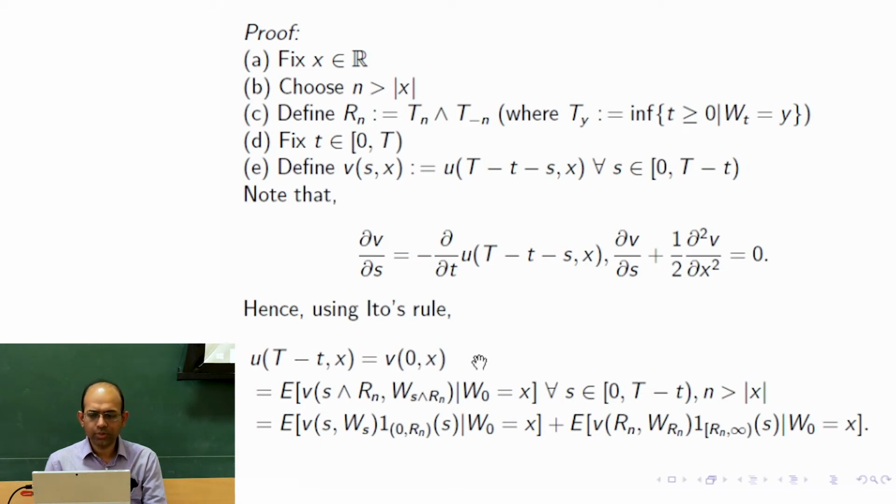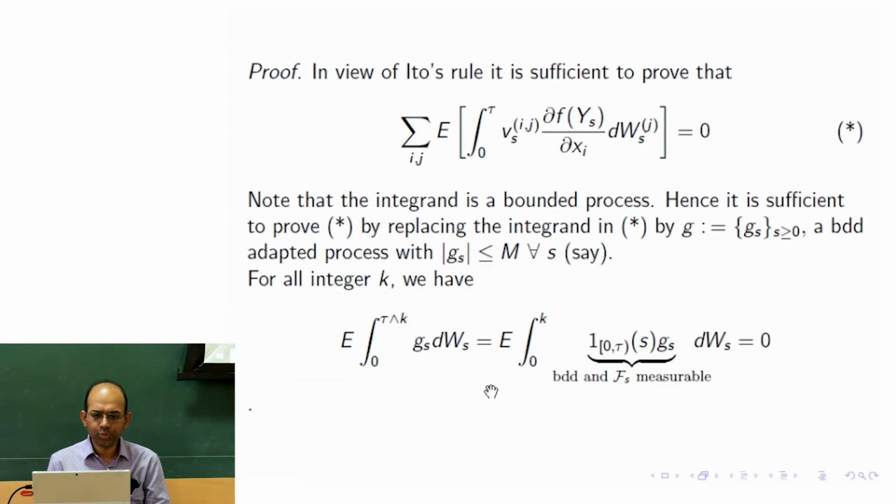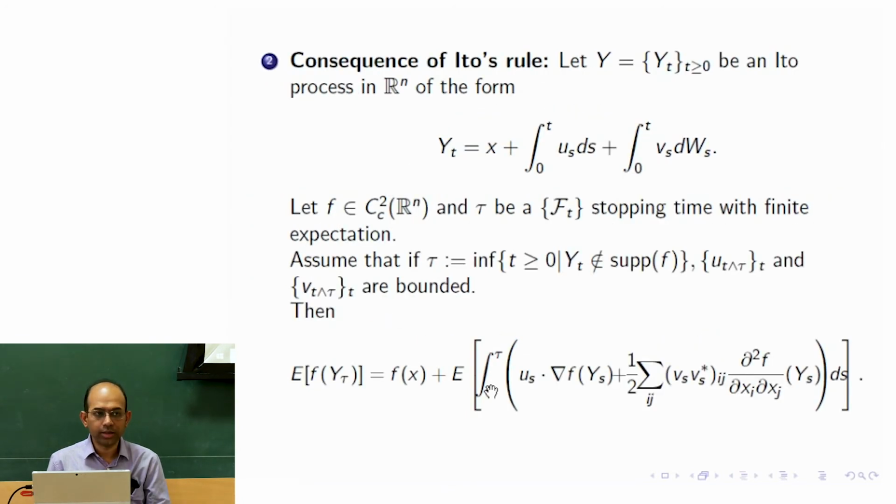Basically we are using one theorem which we have already proved in detail in earlier lectures: the expectation of f of W tau is equal to f of x plus this integration.